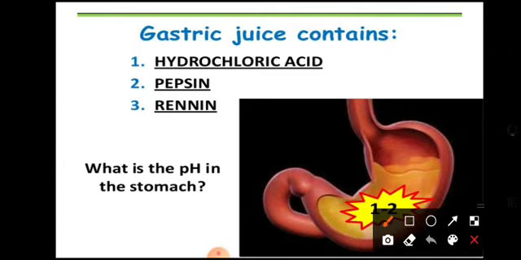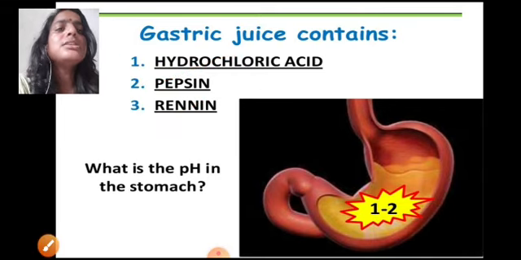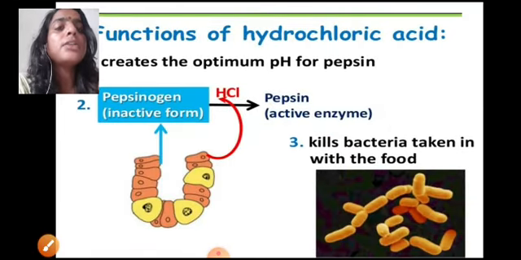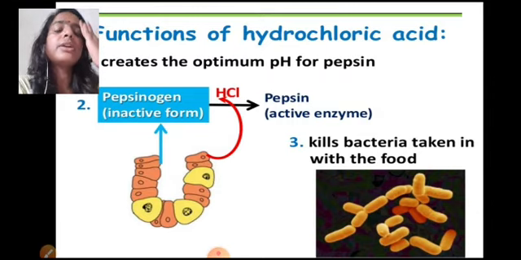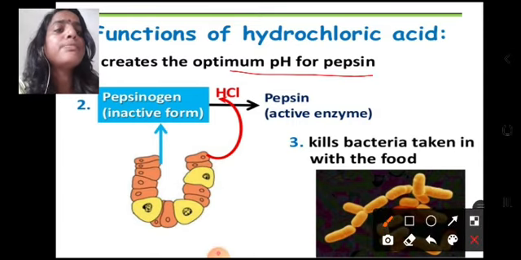Now, let us study the different components of gastric juice. So, gastric juice contains hydrochloric acid, pepsin and renin. These are the different components of the gastric juice. Now let us see the functions of these one by one. First of all, talking of the hydrochloric acid, it creates the optimum pH for the action of pepsin.